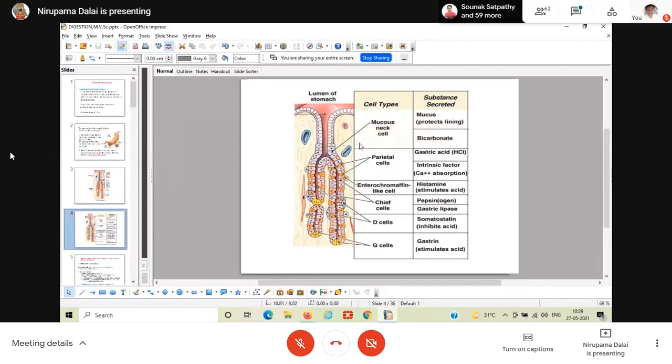Now, pyloric gland should definitely have the G cells. They should have G cell, and along with the G cell, they also have the D cells. Clear? Can you get my point? Yes. What is the difference between the oxyntic gland and the pyloric gland? This is the overall structure of a gastric gland having a number of cells. I have included all the cells in this gastric gland. But whenever I am asking about a particular gland, then you have to specifically mention the cells. Clear?